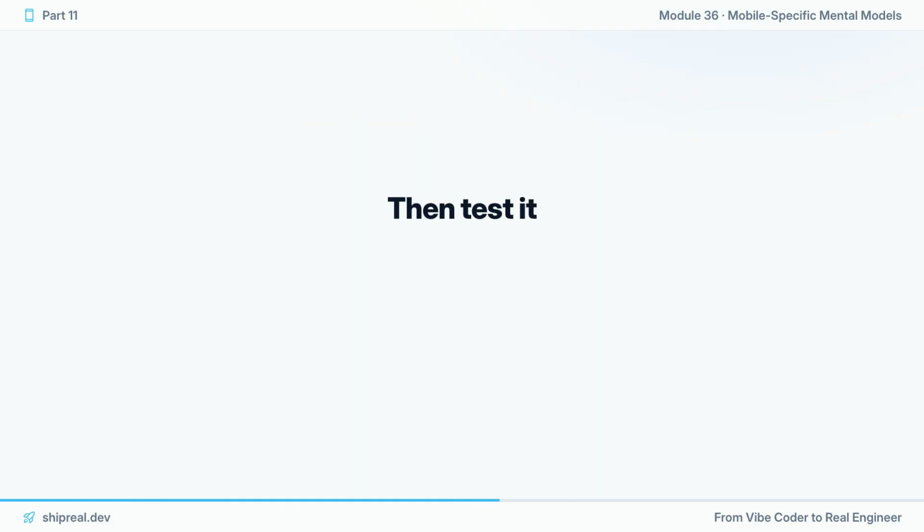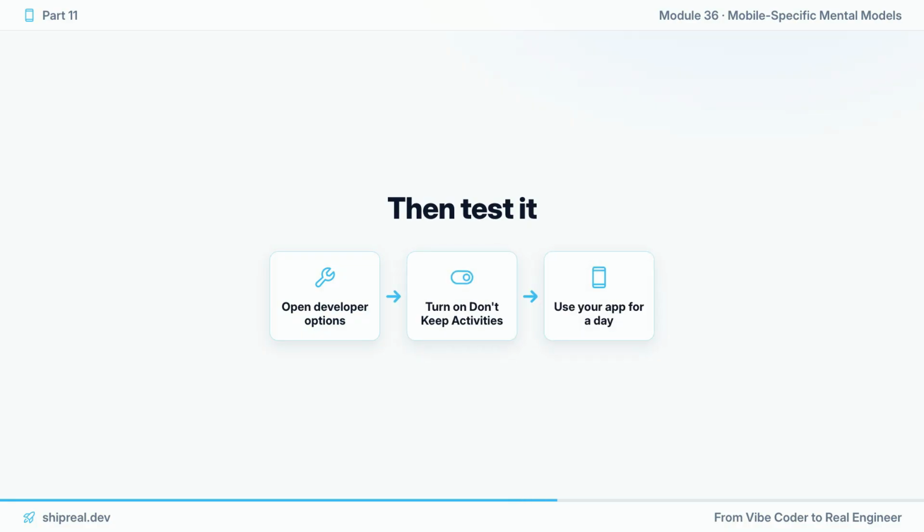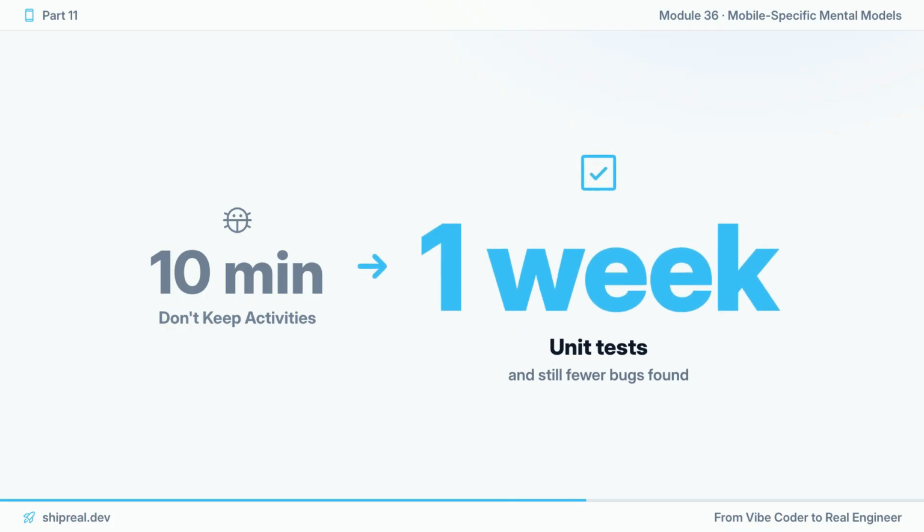Then test it. Android developer options. Turn on Don't Keep Activities. Use your app for a day. 10 minutes of that finds more bugs than a week of unit tests.